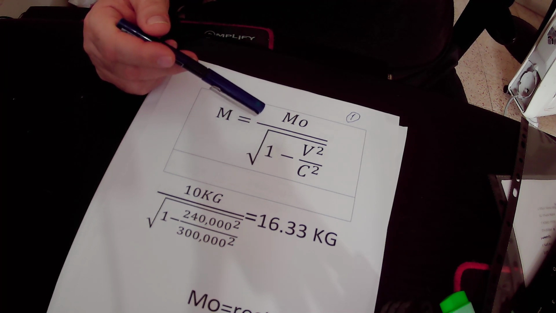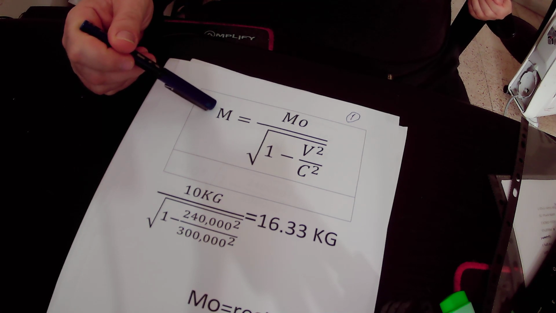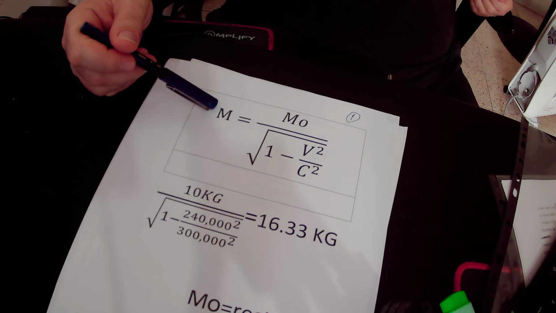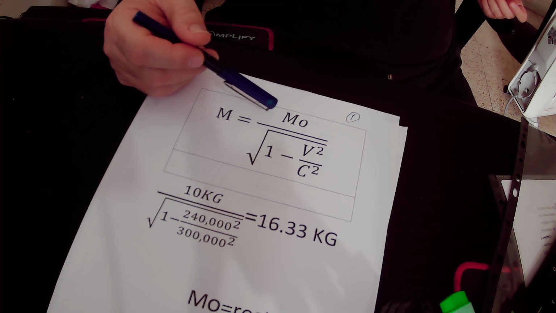M is the mass of the object when the object is moving at very high speed in space, and m naught is the rest mass, that is to say, the mass of the object on Earth when it is not moving.